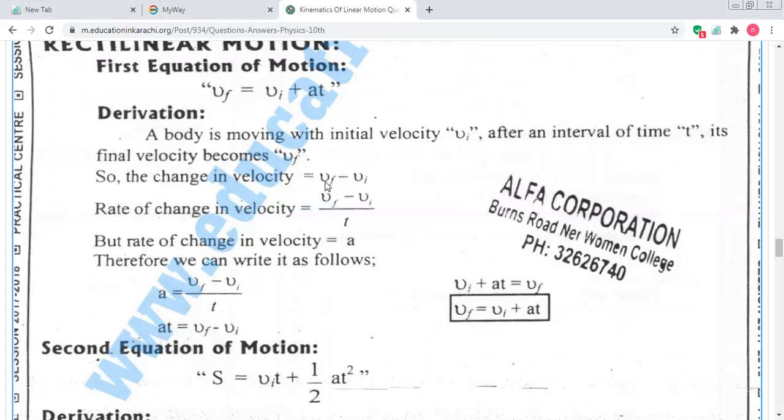I said, when we subtract the final velocity minus initial velocity, this is the change in velocity, right? We divide it by time, so it becomes the formula of acceleration. Acceleration means final velocity minus initial velocity divided by time. Now this is divided here. When we shift it to another side, it comes to the multiply position. Divide changes into multiply when we change its position. So it becomes At is equal to Vf minus Vi.